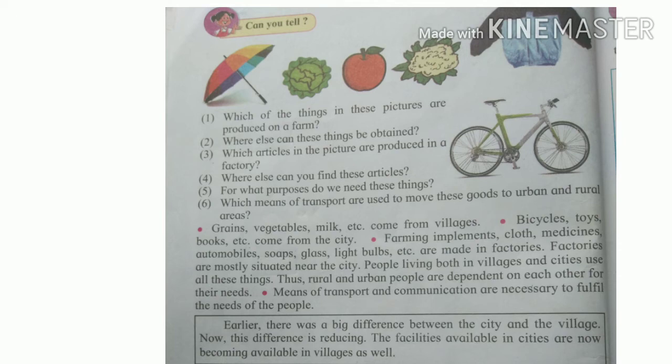Thus, rural and urban people are dependent on each other for their needs. Means of transport and communication are necessary to fulfill the needs of the people. Earlier, there was a big difference between the city and the village. Now, this difference is reducing. The facilities available in cities are now becoming available in villages as well.